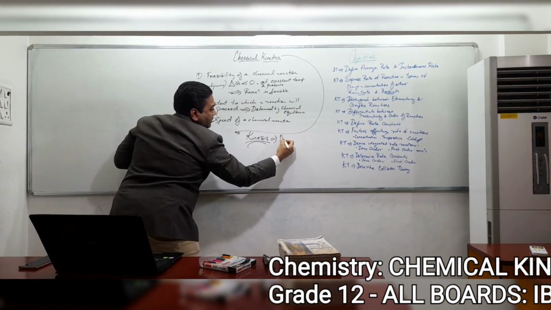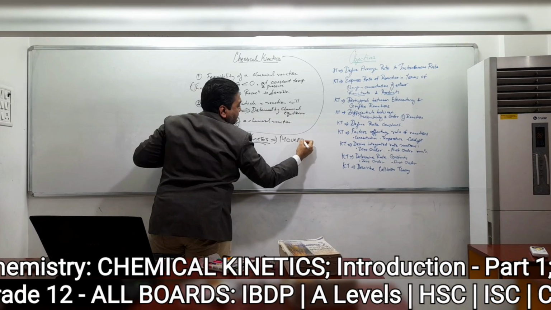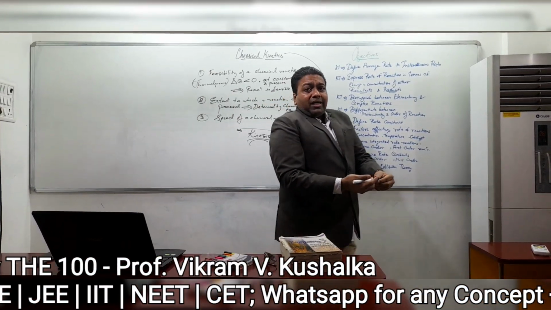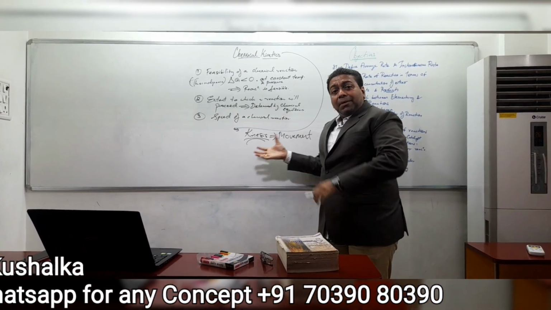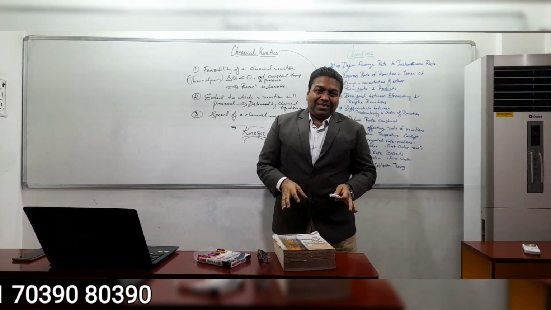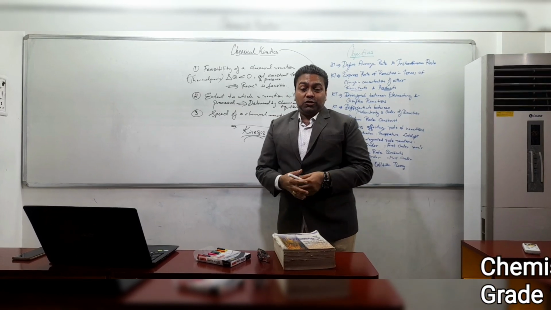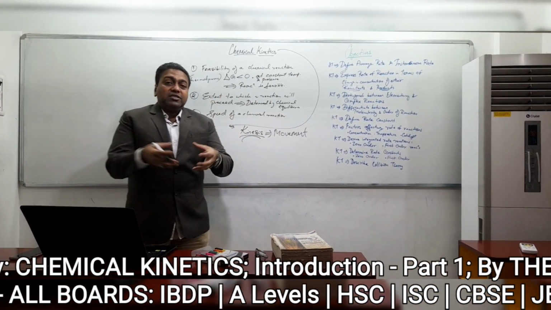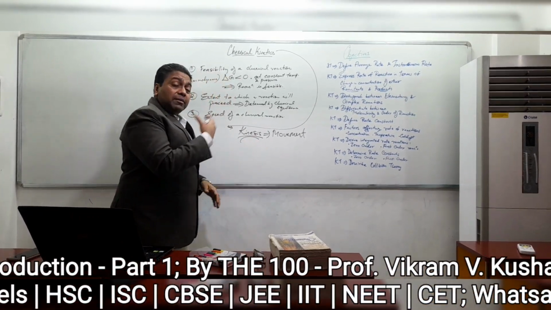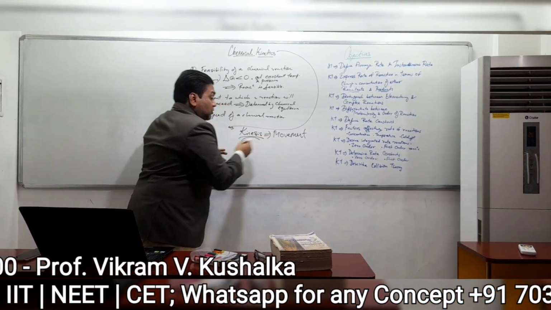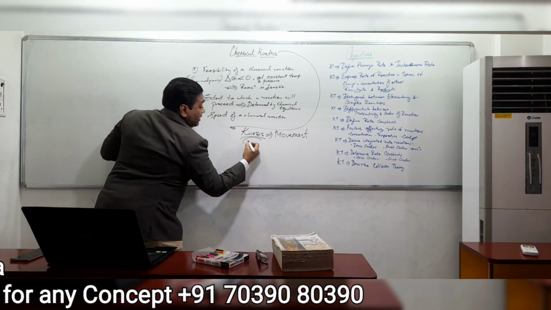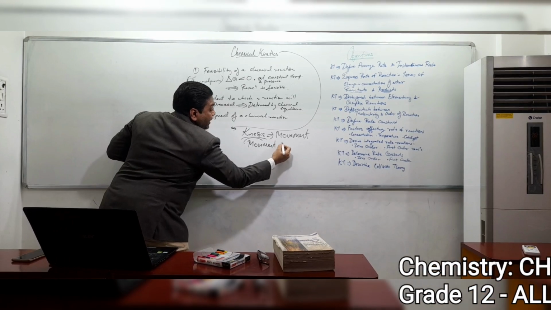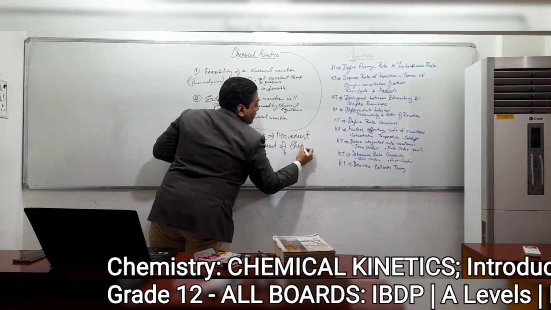Kinesis means movement. Whose movement? Not my movement. Okay, I keep moving a lot during my lecture hours, but it is chemical movement, the movement of molecules, because when chemicals react, there is movement of molecules, there is intermolecular attraction, and accordingly the products are formed. So kinesis means movement and chemical means that. So I can say chemical kinetics means movement of chemicals.